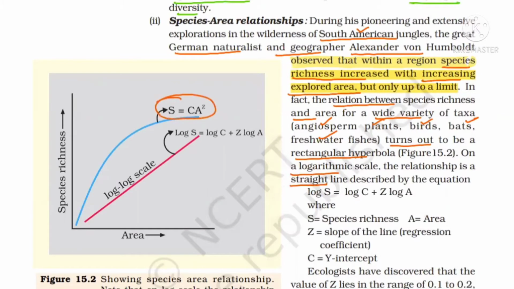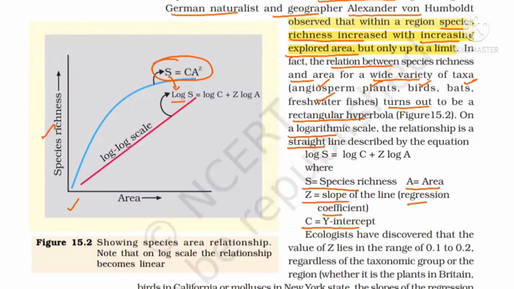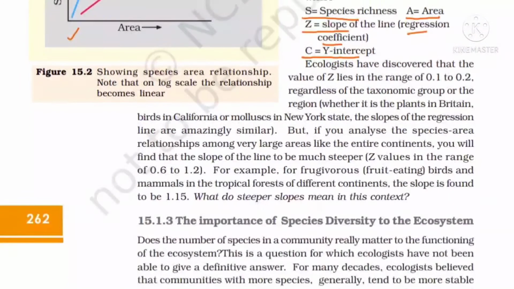This is the rectangular hyperbola for the species-area relationship, where S means species richness, A is area, C is y-intercept, and Z is slope of the line or regression coefficient. In the case of the log, it is linear: log S equals log C plus Z log A. The power is written in front, Z is written in front, and then log A. So I think this much is clear to you.